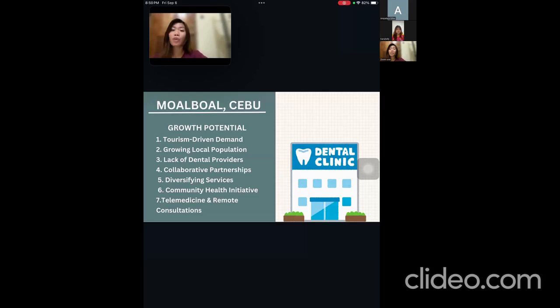Given Moalboal's ongoing development and increasing prominence as a tourist destination, there is substantial potential for a dental clinic that caters to both locals and international visitors.